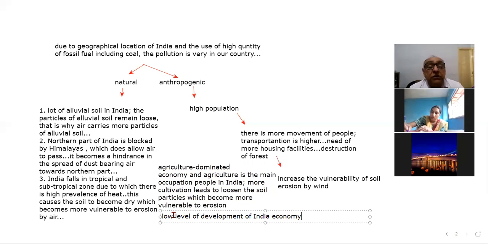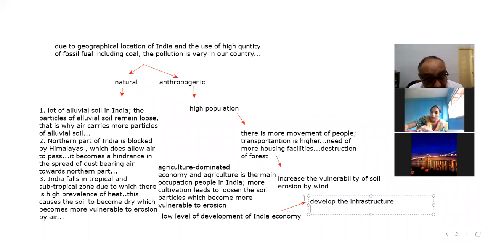Due to the low level of development of the Indian economy, we need to develop the infrastructure in our country, and for that purpose we need more energy, more electricity.